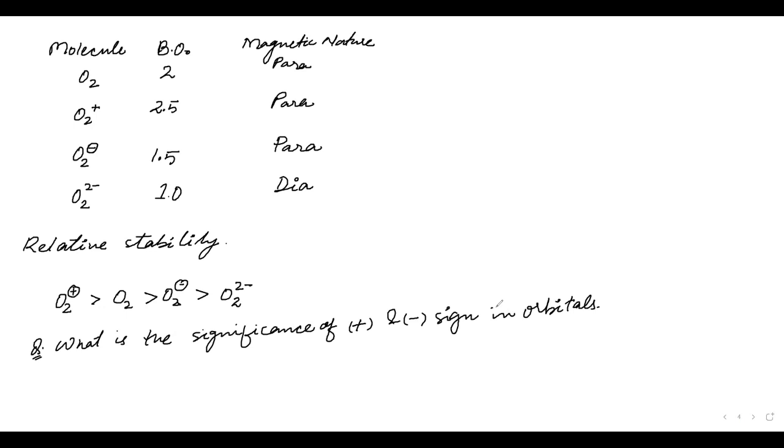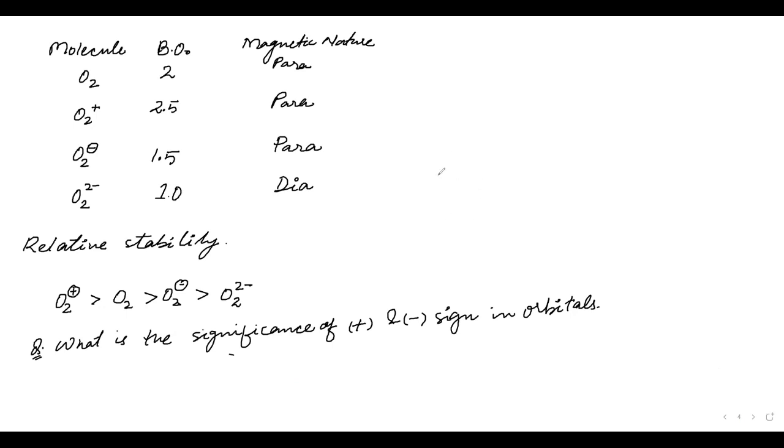Opposite spins of electron, plus half and minus half? It is plus half, where did I write half? Oh, sorry, sir. It signifies the position. They are asking this. Phases, sir. Yes, phases. Okay, this is phases.